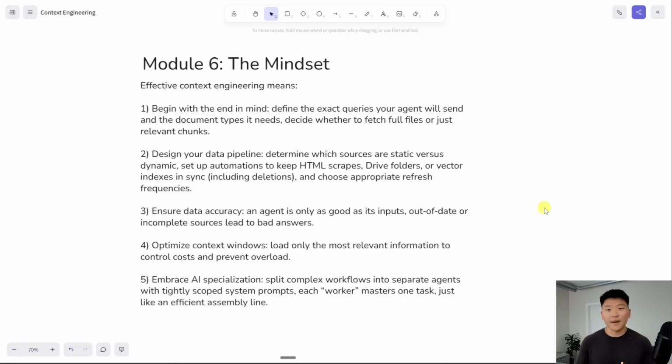Point number 4 is to optimize context windows. Load only the most relevant information to control costs and prevent overload. If you're taking a history exam and you need to look up information about World War I, you would have your cheat sheet with clear labels, and you would literally just go straight to the little section about World War I.